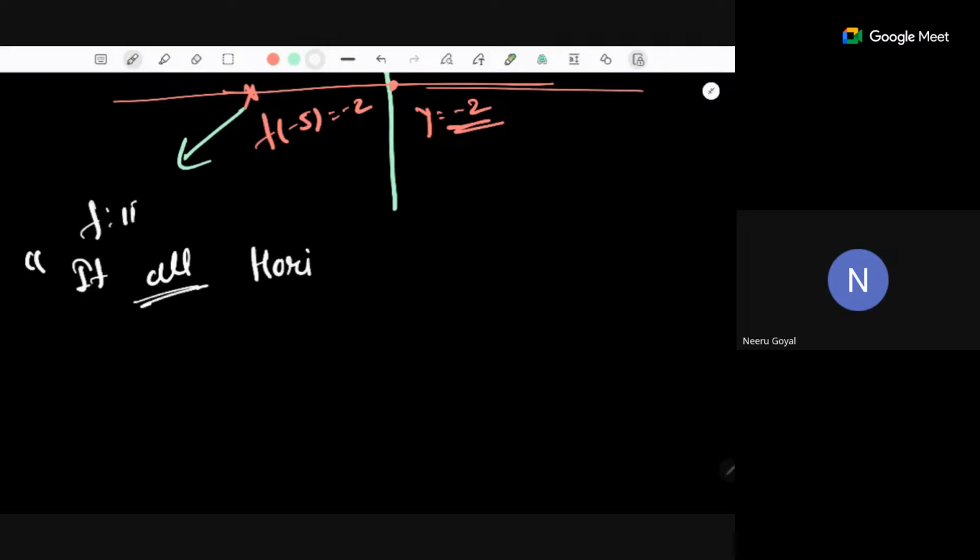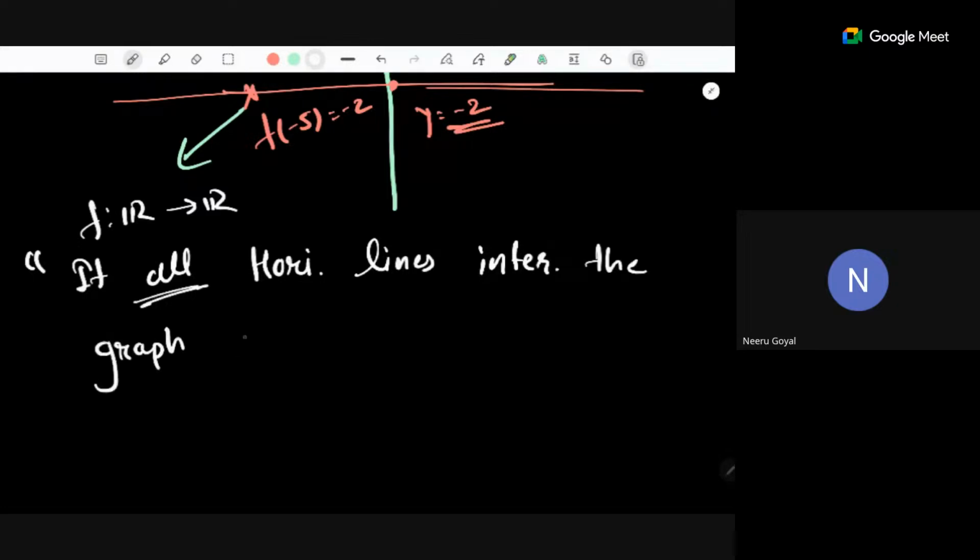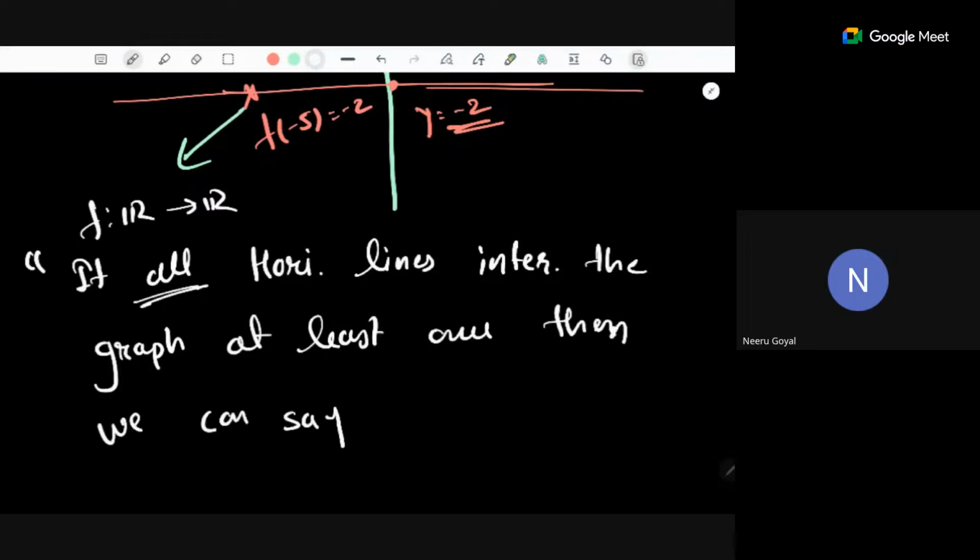What are we saying? In the case where the function is from real numbers to real numbers, if all horizontal lines intersect the graph at least once, then we can say f is onto. So if every horizontal line intersects the graph of the function at least once, then f is an onto function.